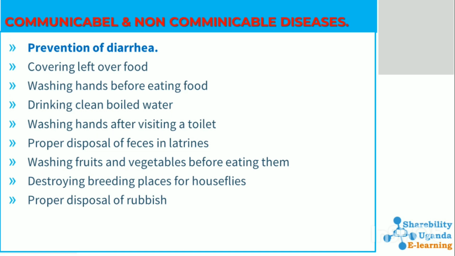We can prevent diarrhea by covering our leftover food, washing hands before eating food, drinking clean, boiled water, washing hands after visiting a toilet, proper disposal of feces in latrines, washing fruits and vegetables before eating them, and destroying breeding places for housefly. Destroying breeding places for housefly prevents them from multiplying in number, therefore getting rid of them. Proper disposal of rubbish: you must put rubbish in a rubbish pit where eventually you can burn it.